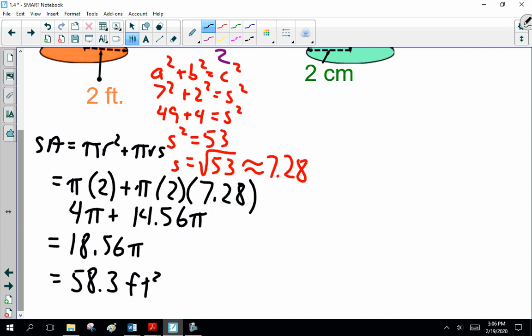2 times 7.28 is 14. Well, what's 18 times pi? Did I not do that? I think you might not. Yes. Show me on your calculator. You forgot to add 4 to it. It's 14 point. Okay. All right.